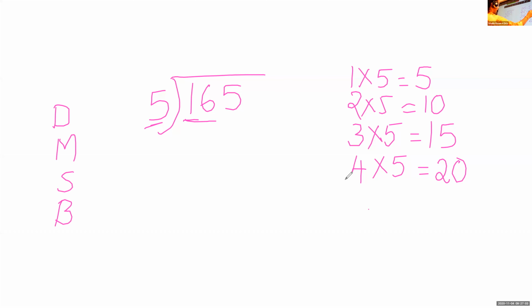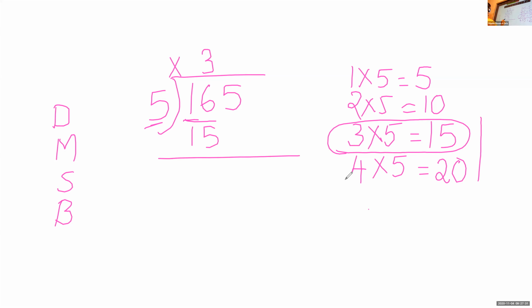So here I have 15 and 20. Okay, Len, which number do I have to take? 15. Yes, all the children, please look here. 3 into 5 is 15. We have to take that. So 5 is already here. What is 5 threes? 15. Now what do we have to do? Subtract. Yes, 6 minus 5. What is 6 minus 5? 1.